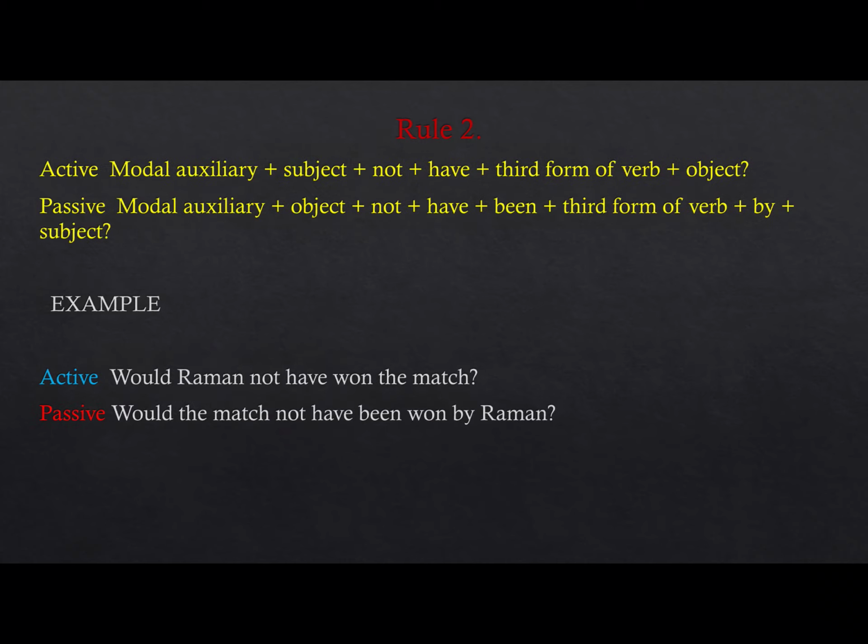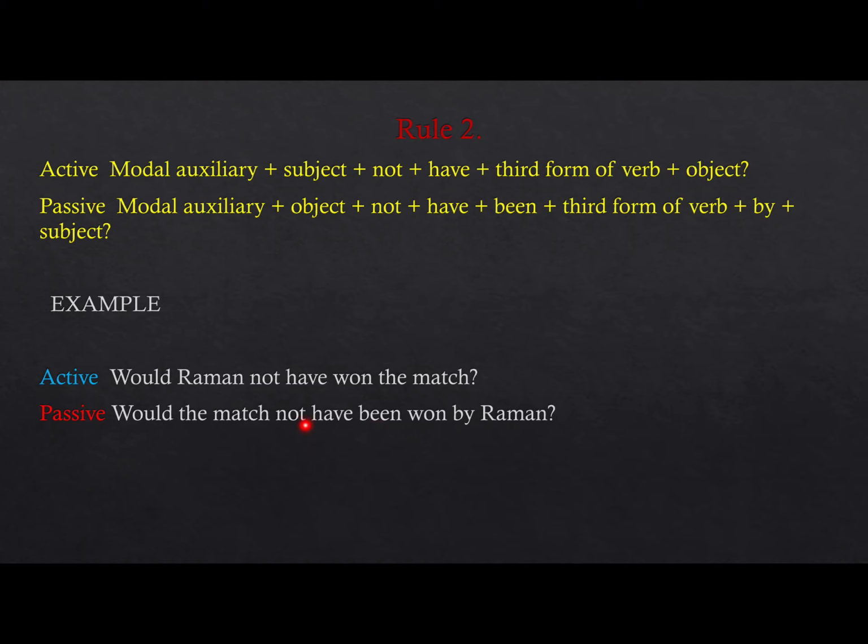Then rule number 2 again, the same thing with have. We put not between object and have been, and then it will be the same sentence as we had used in the affirmative sentence. Would Raman not have won the match, or would the match not have been won by Raman? So whether it is would, will, may, might, shall, should, and if it is here have, it will be the same structure.